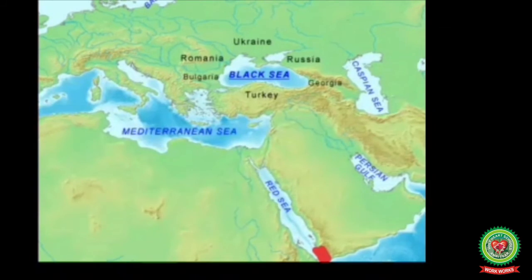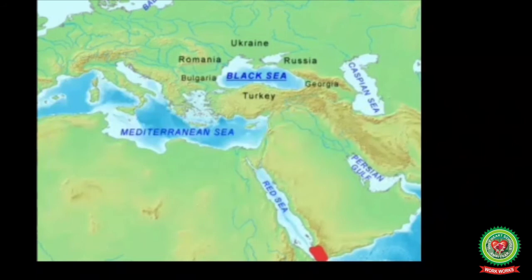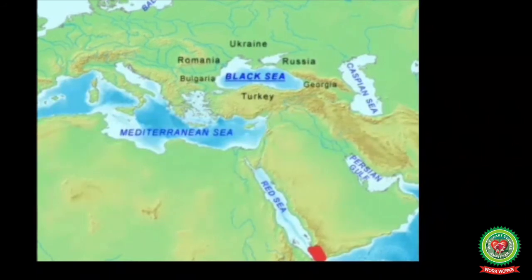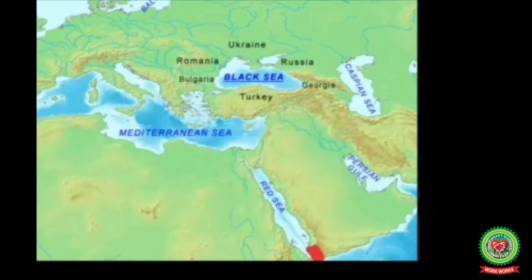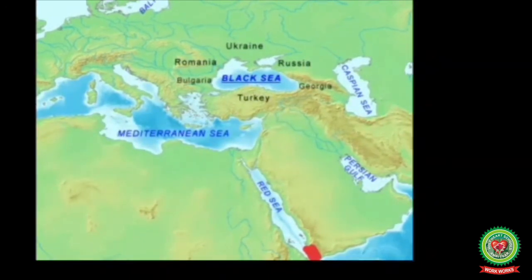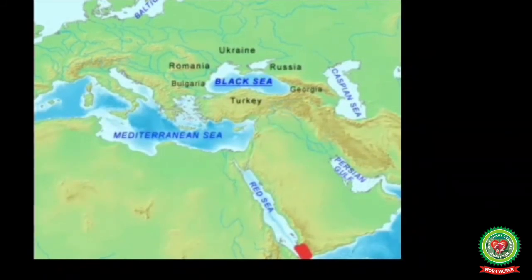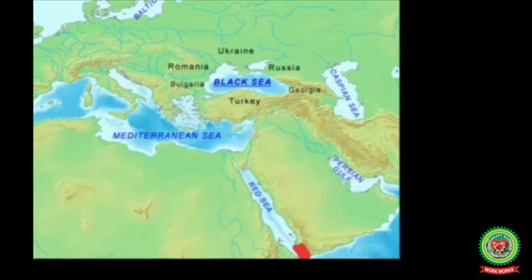The surface temperature on both sides is 27 degrees Celsius, and even at the depth of 350 meters there is a uniform temperature of 21 degrees Celsius. But beyond 350 meters the temperature differences appear on the two sides of the strait. The temperature reduces to 2 degrees Celsius at 2100 meter depth in the Indian Ocean, while it remains uniformly high at 21 degrees Celsius in the Red Sea, from 350 meters to 2100 meters of depth.